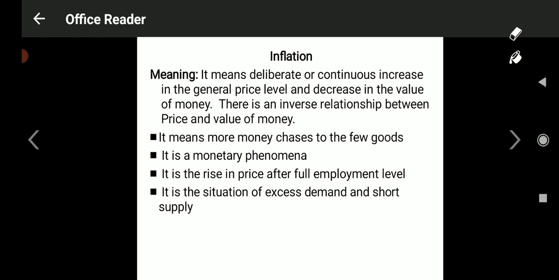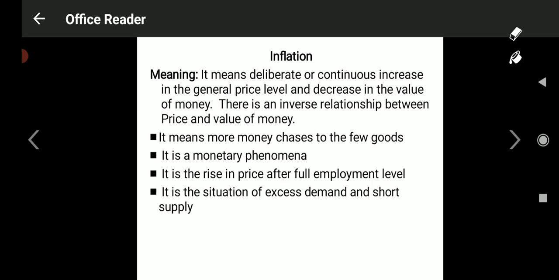Okay. And automatically what happens, if there is a continuous increase in the price, there is a decrease in the value of money. Money loses its value. Losing of value means what? When price increases, the value of money comes down, means you are paying more to purchase less. More money chasing behind the few goods.